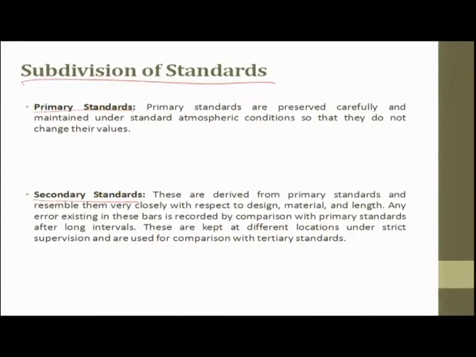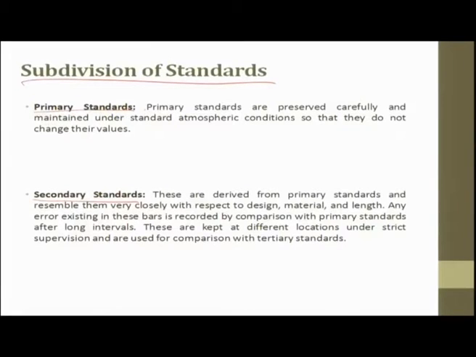For example, as far as India is concerned, NPL, the National Physical Laboratory, located in Delhi, maintains most of these standards. So, here they will have one standard in terms of length measuring. That means they will have a device, maybe a bar or a laser light, whatever it is. They will have one standard which is kept in a very controlled atmosphere and they make sure that there are no changes happening to it.